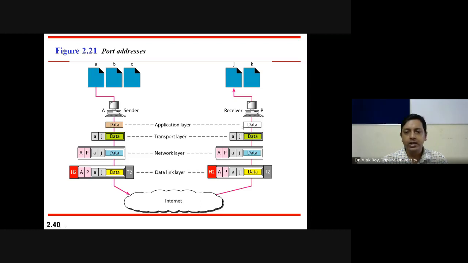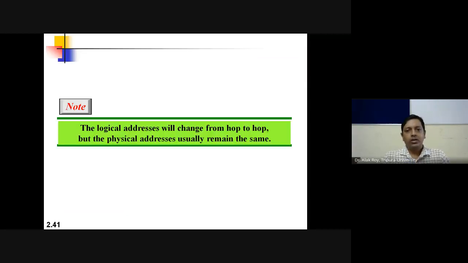Then the application layer discards the A and J port addresses. Then this data will be delivered to the J application. See, logical address will change from hop to hop, but the physical address usually remains the same. That is the summary.